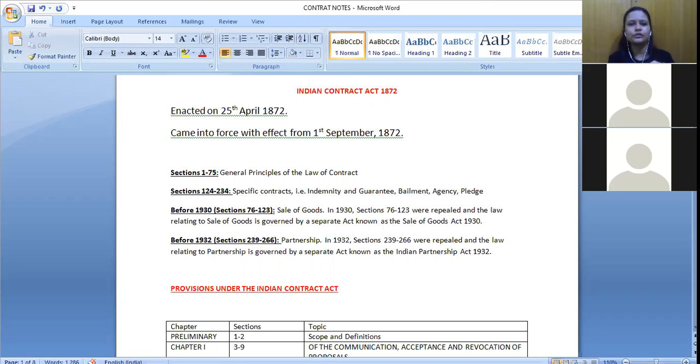So what people used to do is that they would, based on moral values, maybe word of mouth only, enter into an agreement with someone else, right? If I'm saying that, okay, fine, today you give me 5 coconuts, tomorrow I will give you 5 kgs of rice. Now there is nothing in a written format, I have not signed it, it's just word of mouth only. Whatever I'm saying, you trust me and so you would deal with me. So like that only things were going on.